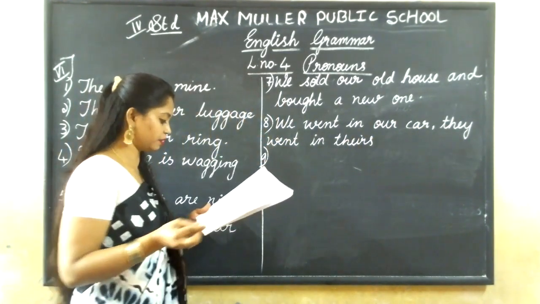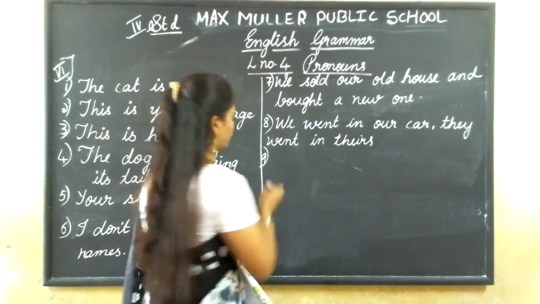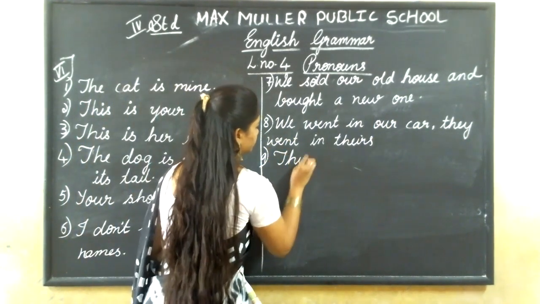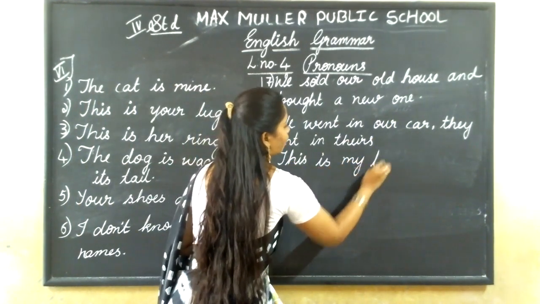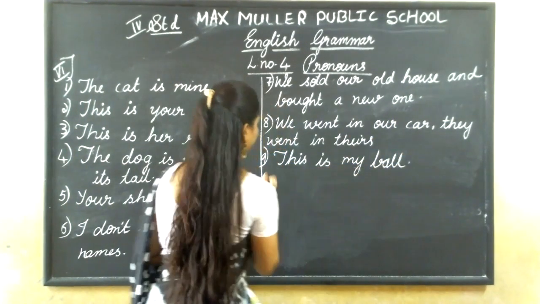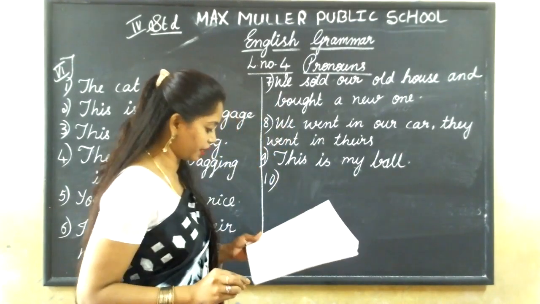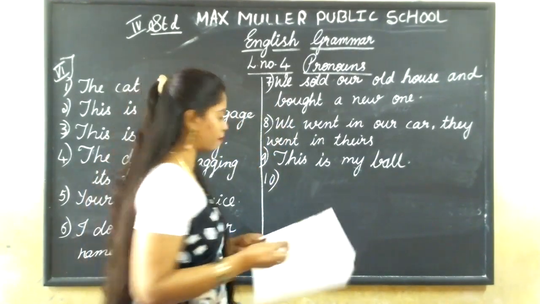Ninth one, this is mine ball. This is my ball. Tenth one, that bicycle is mine.